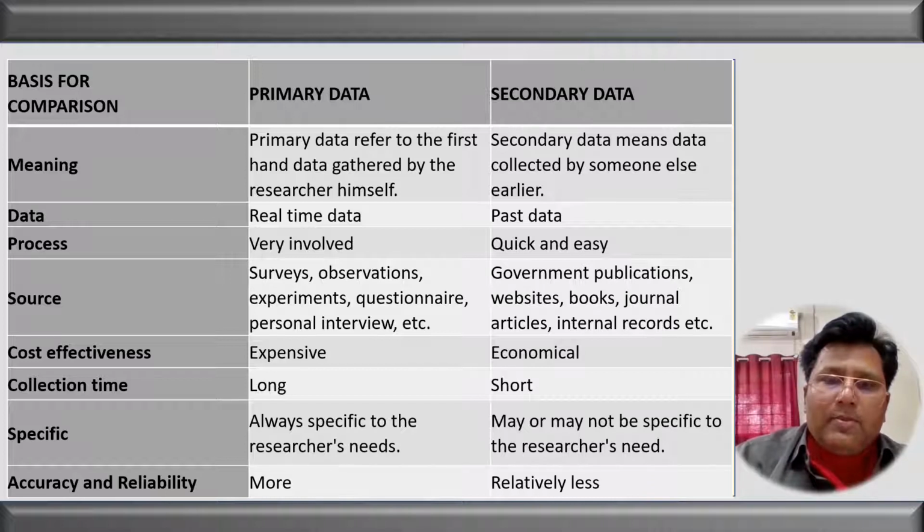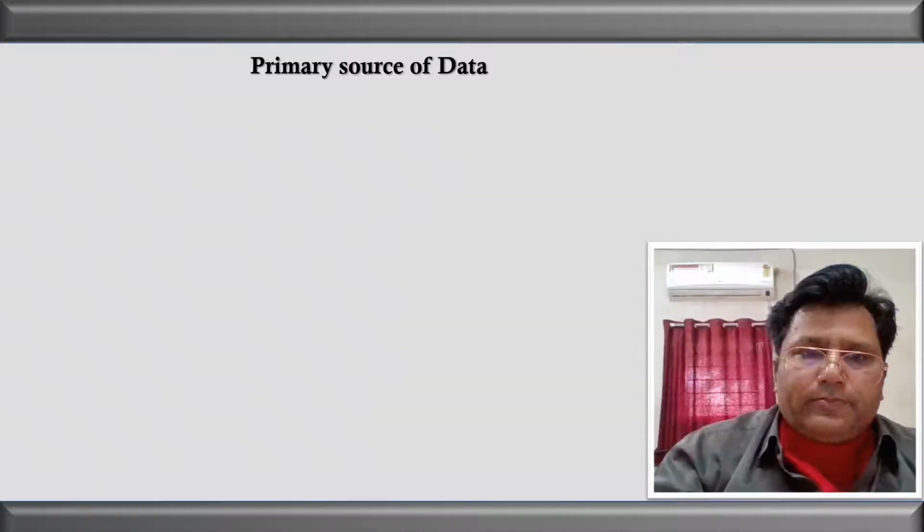Specification. Remember one thing, the primary data always is specified to the researcher's need. We get the primary data according to our requirement, whereas in the case of the secondary data, we have to adjust ourselves. On the basis of the accuracy and the reliability, we can say that primary data is more accurate, whereas the secondary data is relatively less accurate.